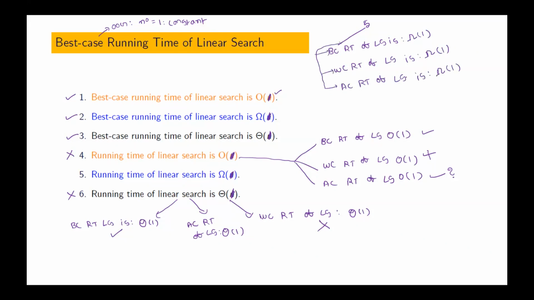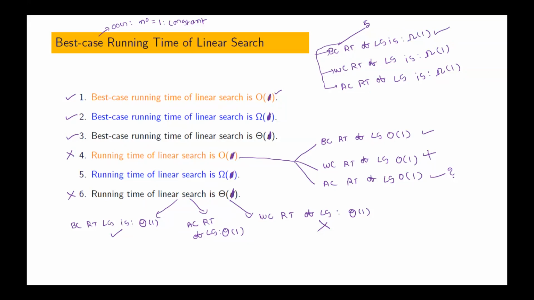Now tell me, out of this, best case running time of linear search is big omega of 1. Is it true or false? Yes, sir. Worst case running time of linear search is big omega of 1. Is that true or false? False.